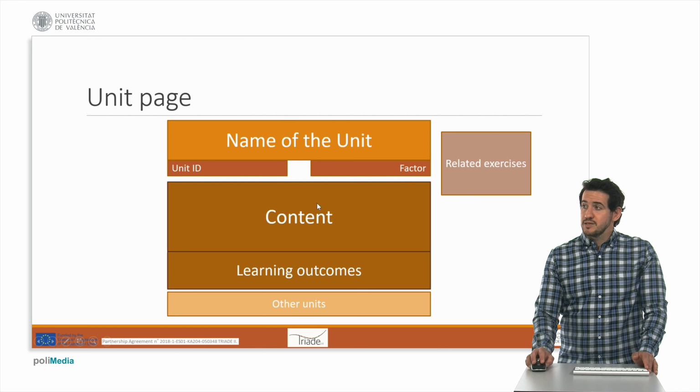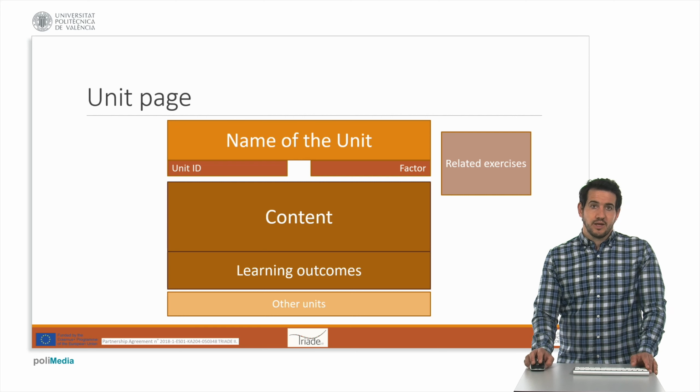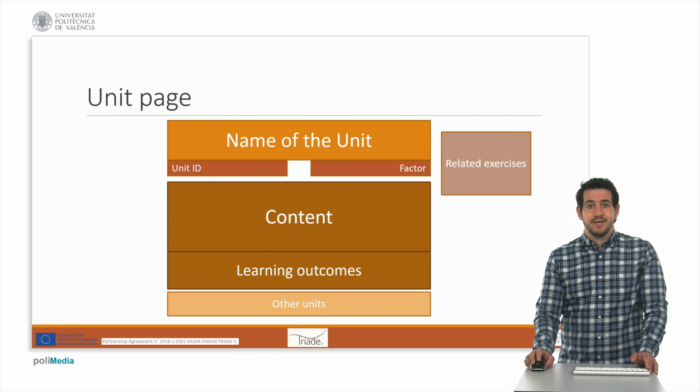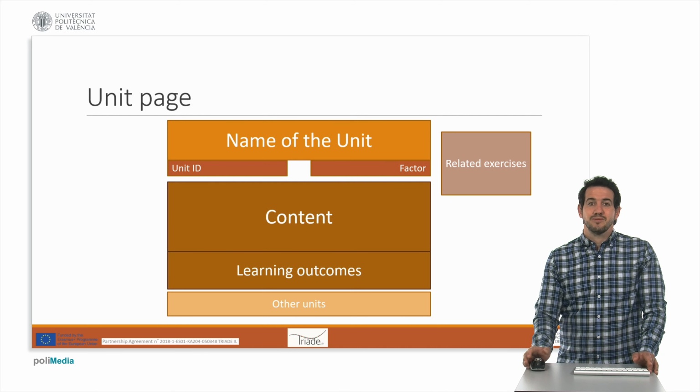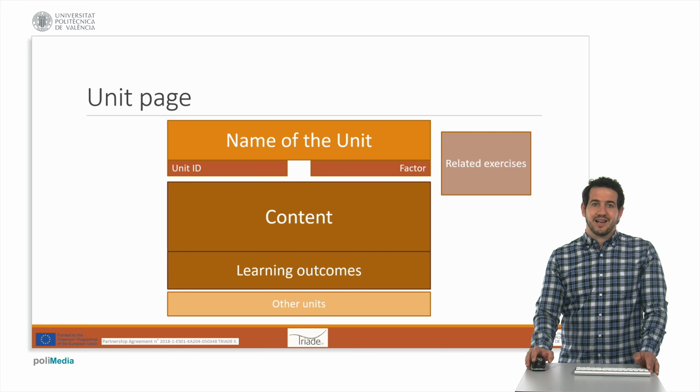Below this content, with the theoretical material, the educator will find useful information such as the learning outcomes of this unit. In the form of a table, these learning outcomes show the main knowledge topics that are related and the list of skills that will be put into practice in the exercises. This information is useful for the educator to know which are the main elements that are going to be developed with the aging adult with intellectual disabilities, to work with him, and to select a subset of them to put into different situations depending, of course, on the situation of the client.